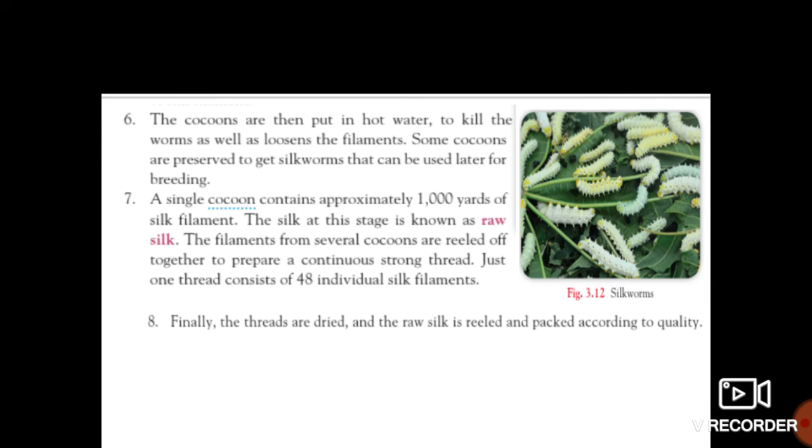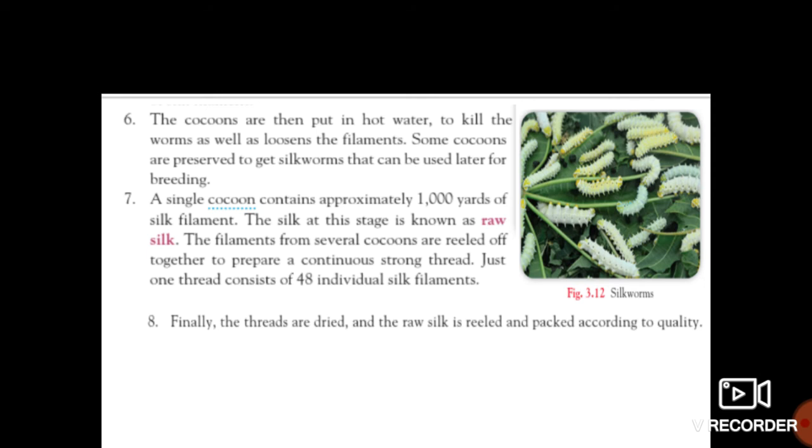There are certain cocoons which are preserved to get the silkworms which will be used later for breeding. Now a single cocoon contains approximately 1000 yards of silk filament.